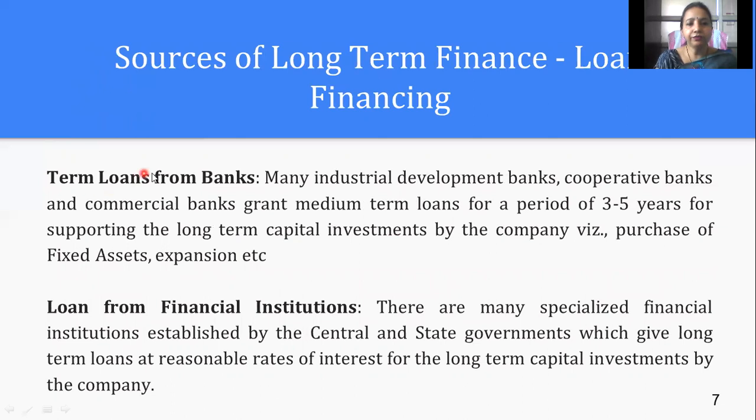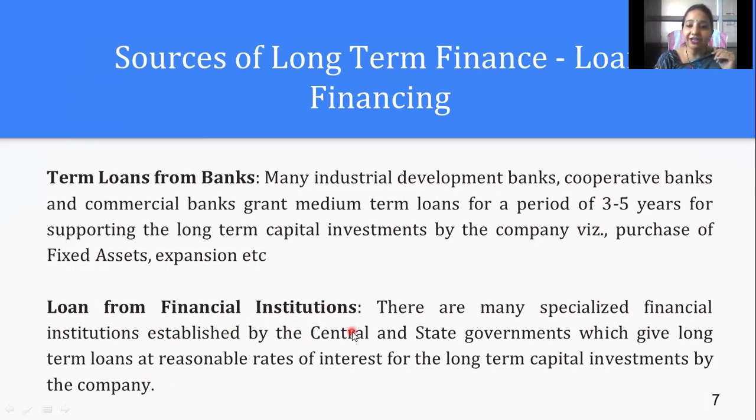Then term loans from banks, a source of finance that is loan financing, for a time period like 3 to 5 years, for the expansion of the business and the purchase of fixed assets. When we take loans from commercial banks, development banks or cooperative banks for a period of 3 to 5 years, that is called a term loan from banks. This is also one of the long-term finance sources under loan financing.